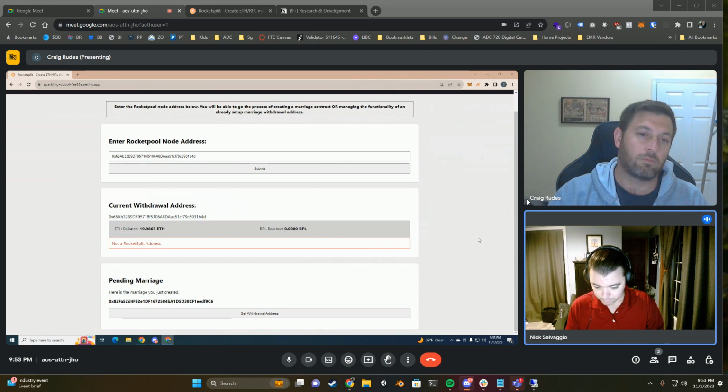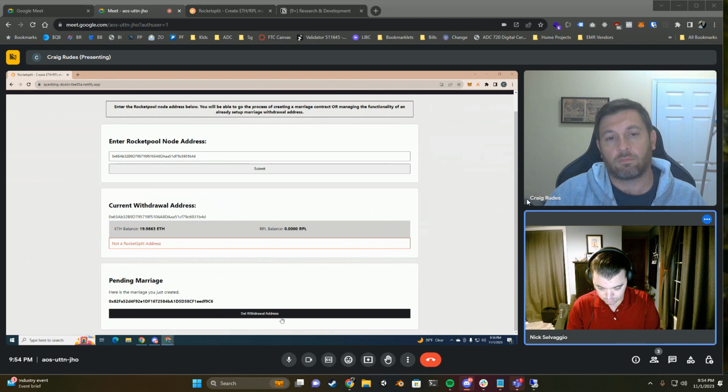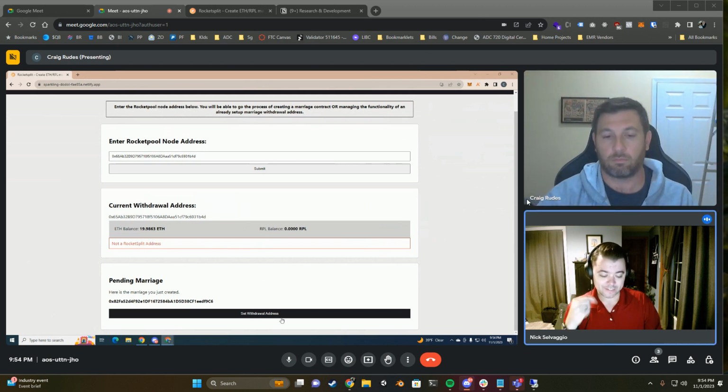Now, when I tried this yesterday, I did hit a problem, but I'm not sure it's related to this. So let's see if I go. The command I'm passing here is just rocketpool node set-withdrawal-address, and the withdrawal address is, let me grab the address here. Okay, so I'm passing a transaction now. This looks like it is going to work, and I'm going to say set that withdrawal address, yes. That's in the transaction. Okay, so now the withdrawal address change is set to pending.